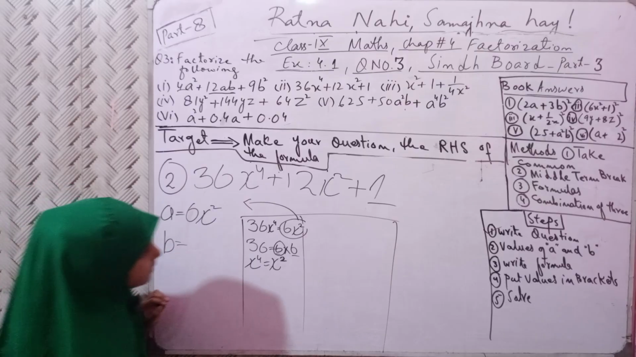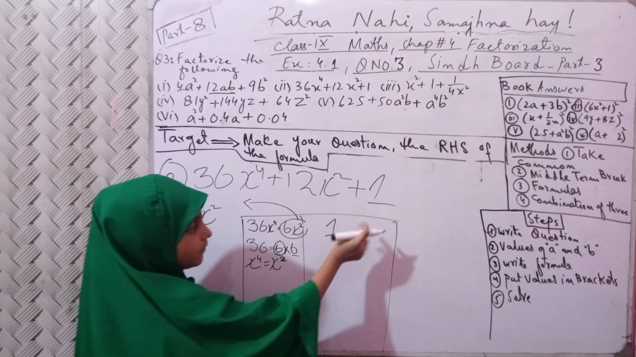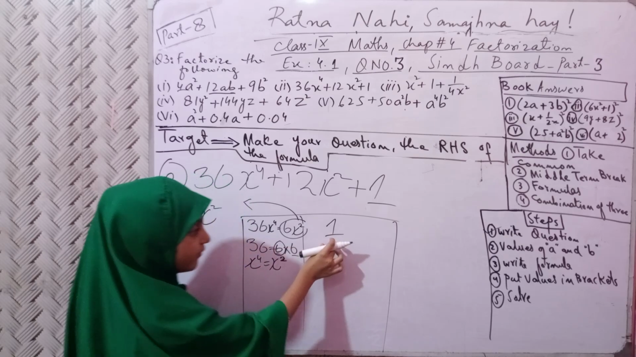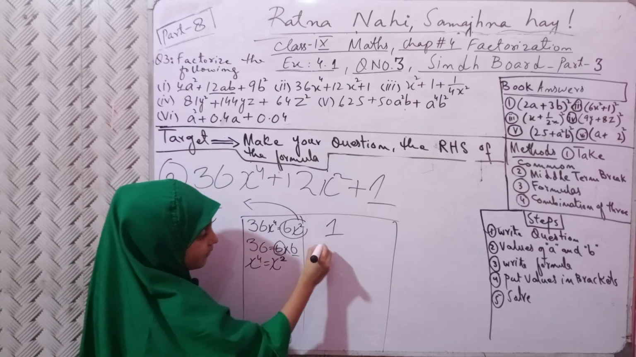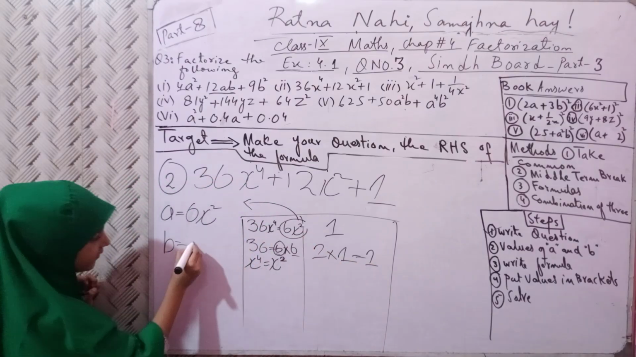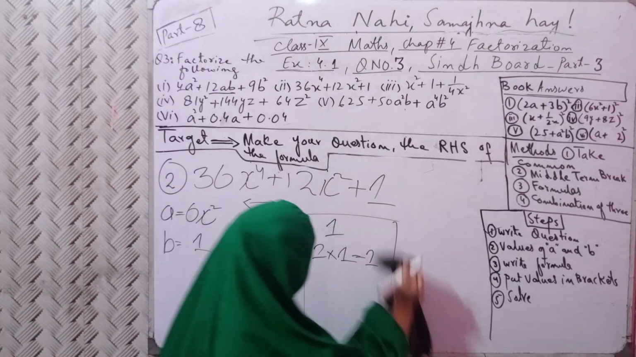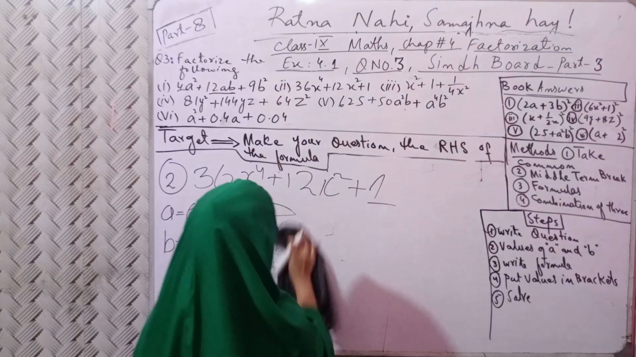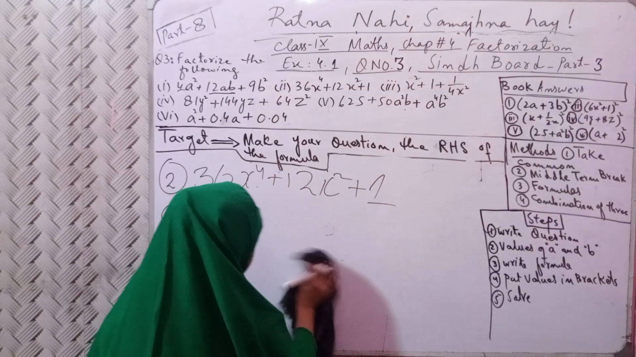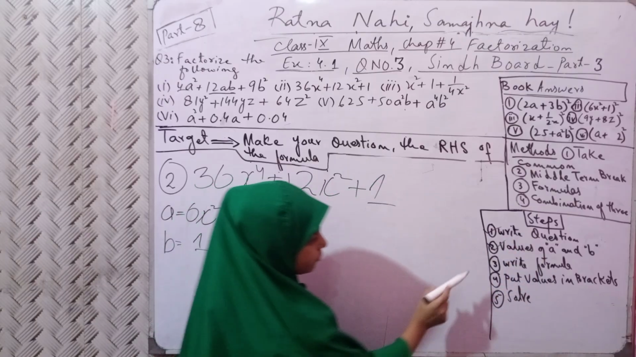Now B, 1, and we will use for this the third term, 1. 1 is simple. 1 multiplied by 1 is equal to 1. That's why 1 will become here. Okay. Now we have done this second. Now let's come to third.